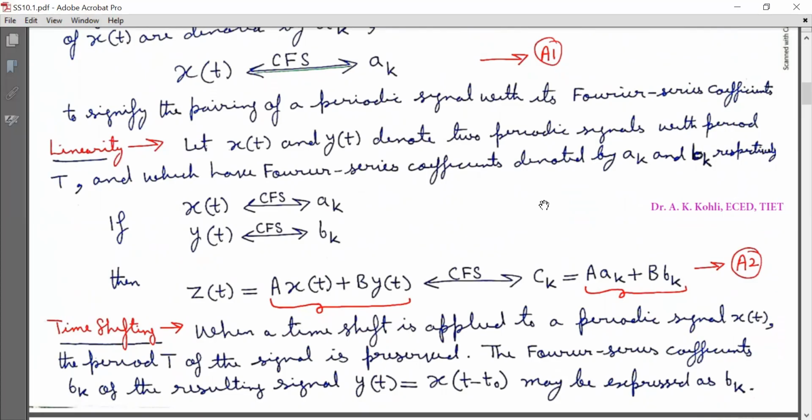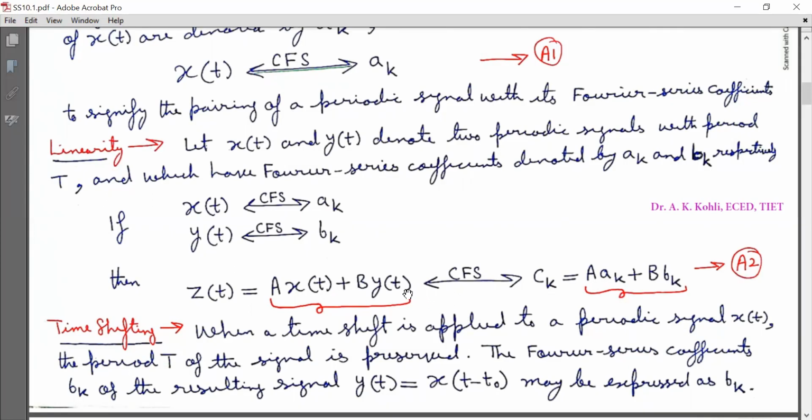If x(t) is having continuous time Fourier series coefficients a_k, and y(t) is having continuous time Fourier series coefficients b_k, then if we form a signal z(t) equal to capital A x(t) plus capital B y(t), the continuous time Fourier series coefficients of z(t) are c_k, and c_k is equal to capital A a_k plus capital B b_k. Mark it as equation A2.